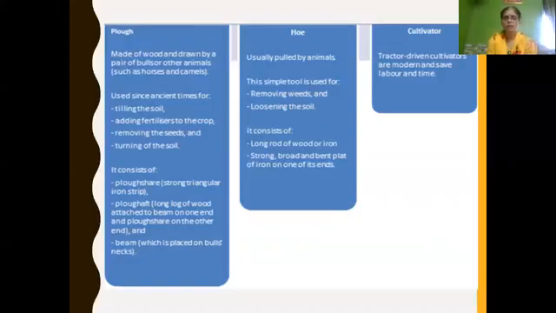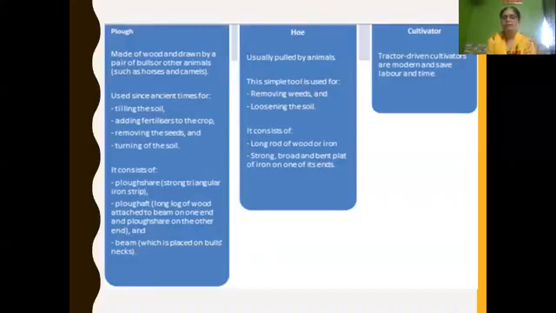And next is hoe. Hoe is also pulled by animals. So name the agricultural implements used for ploughing which are pulled by animals. You have to write plough and hoe only. Hoe is also a simple tool used for loosening the soil as well as removing the weeds. It consists of a long rod of wood or iron, and a strong, broad and bent plate of iron on one of its ends. So plough and hoe both are used for removing weeds as well as loosening the soil, and both are pulled by animals, especially bulls.